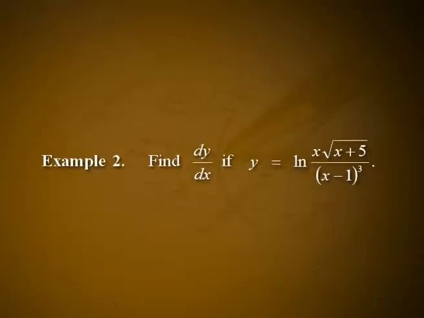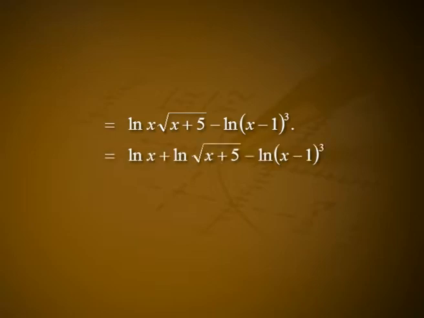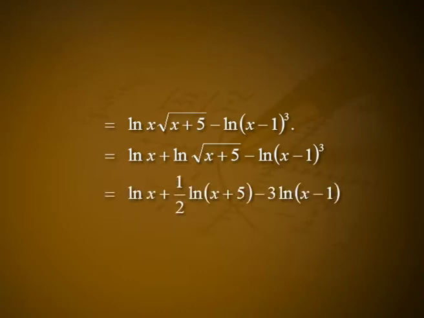Example 2. Find dy by dx if y is equal to log of x into square root of x + 5 divided by (x − 1) whole cube. Solution. y is equal to log of x into root of x + 5 divided by (x − 1)³, which is equal to log of x into root of x + 5 minus log (x − 1)³. That is equal to log x plus log root of x + 5 minus log (x − 1)³. That is equal to log x plus 1 by 2 into log (x + 5) minus 3 into log (x − 1).